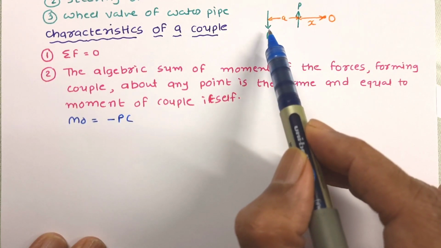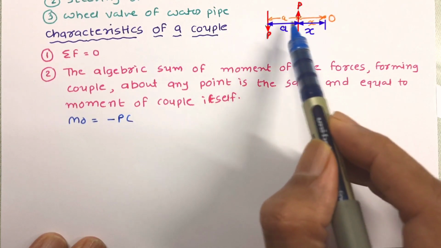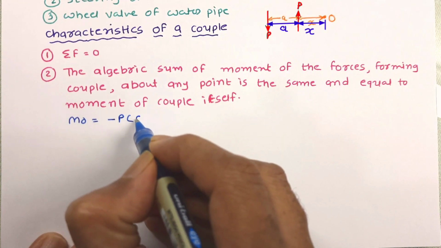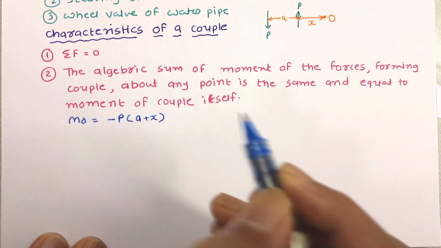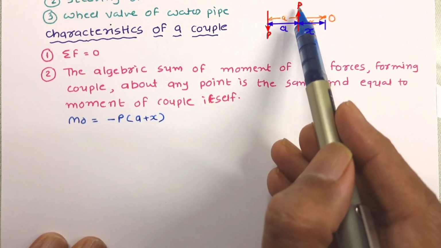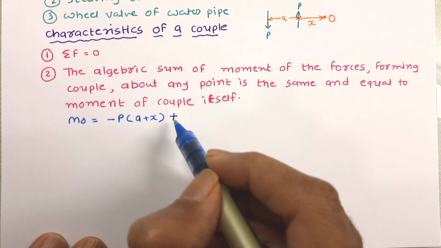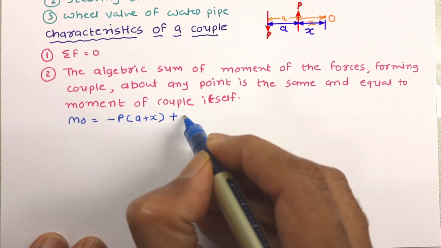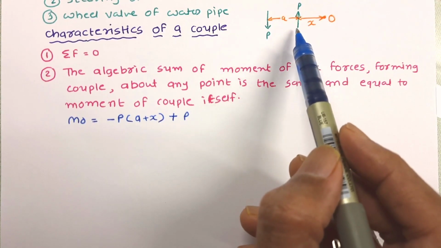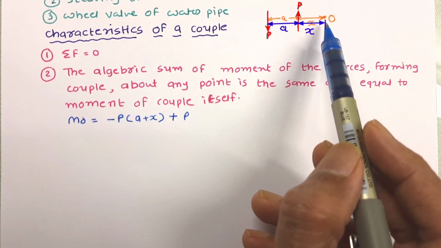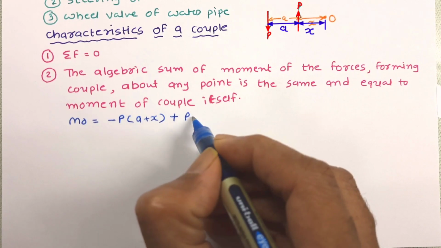The distance of this force to O is a plus x. Now the moment due to this force will be in clockwise direction. Let us take it as positive. The force is P. The distance of this force from point O is x.